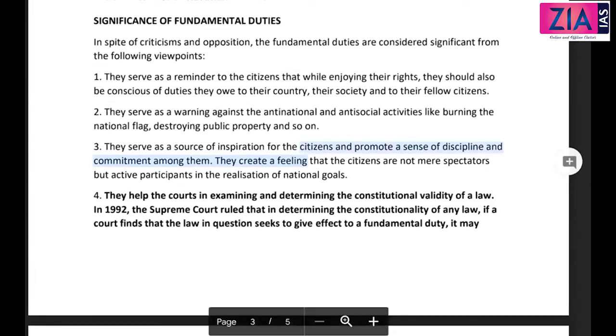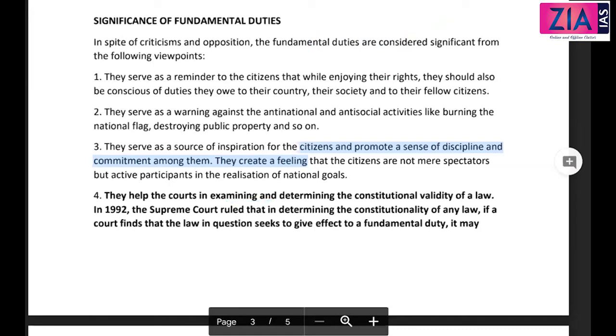Significance: one of the most important significances is something which you have discussed in DPSP also. DPSP also is not enforceable, but what is the significance of DPSP? DPSP will actually help the Supreme Court or the courts in the interpretation of any laws, whether it is unconstitutional or not. If it is trying to implement the DPSP, and you know which specific DPSPs and which specific provisions and which specific fundamental rights we have discussed before, right? So similarly, fundamental duties will help the court in examining and determining the constitutional validity of a law, just like DPSP.